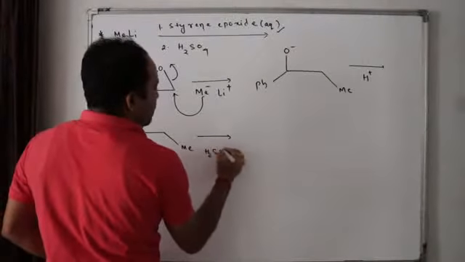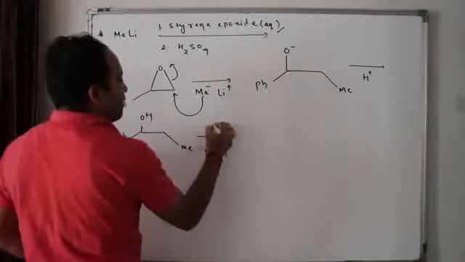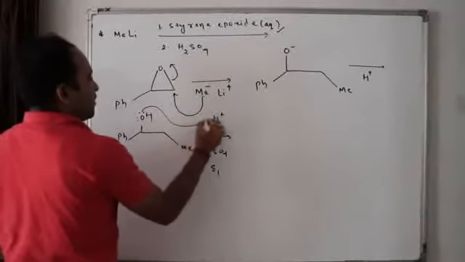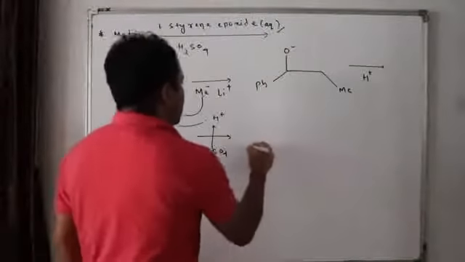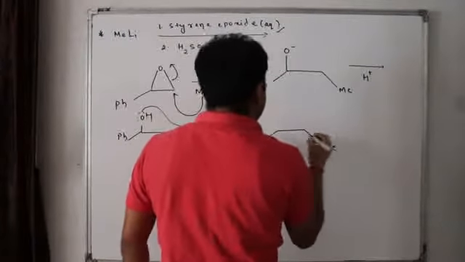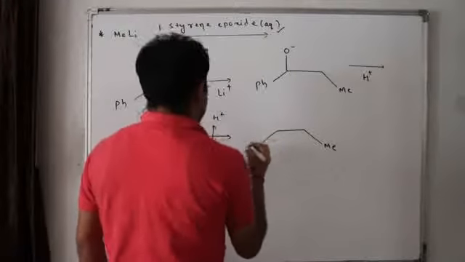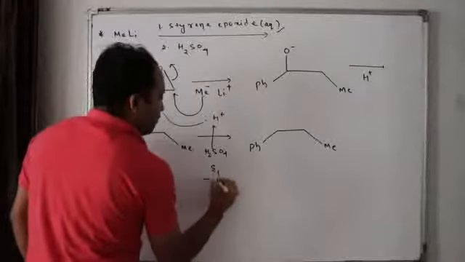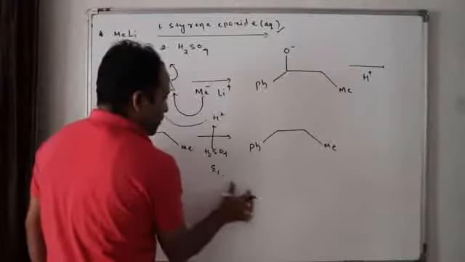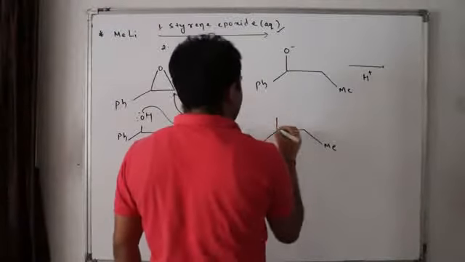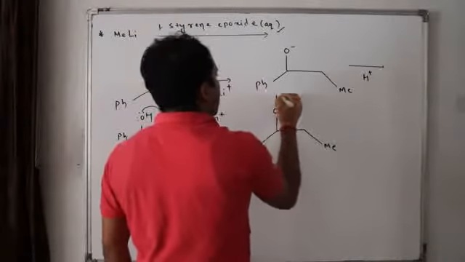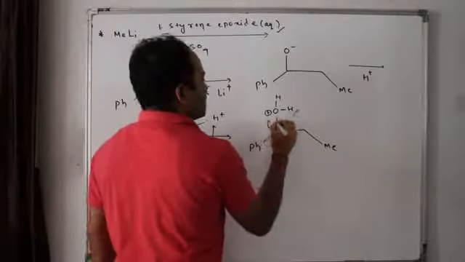H2SO4 will make this eliminate by E1. How? By providing H plus. So what will happen here? H plus will be released. So here phenyl, Me. What will happen? H plus will attack here. Water will be removed. How? Now OH2 plus. Shall I make it for you? Okay. No issues. Let me do it for you. OH, H plus. Now this water is released.